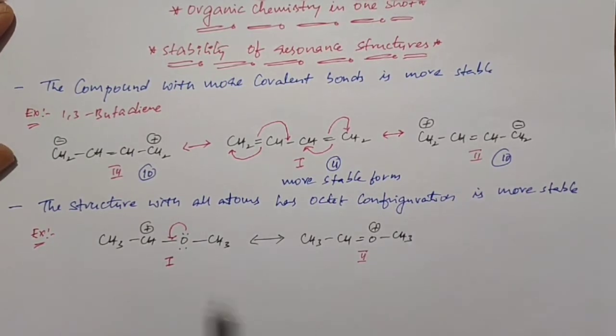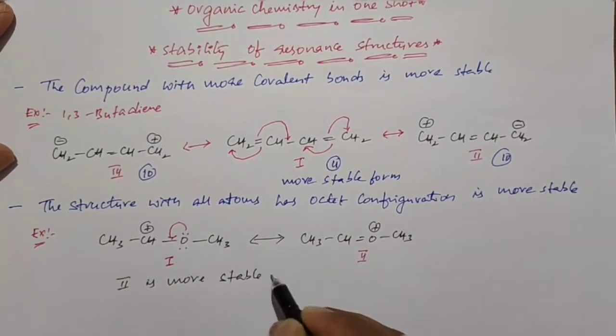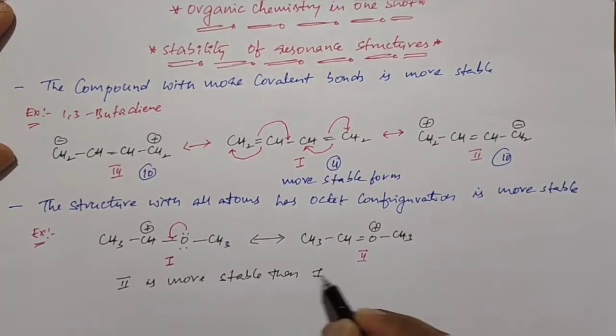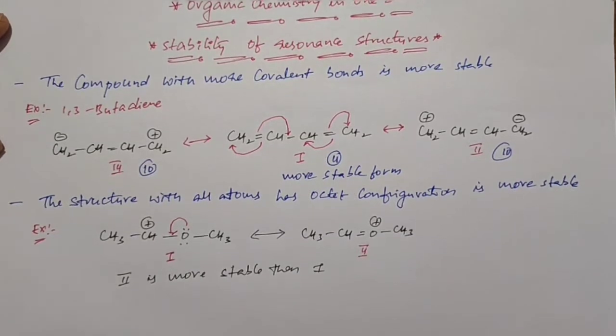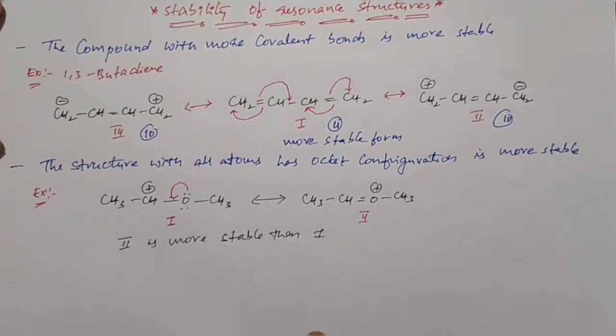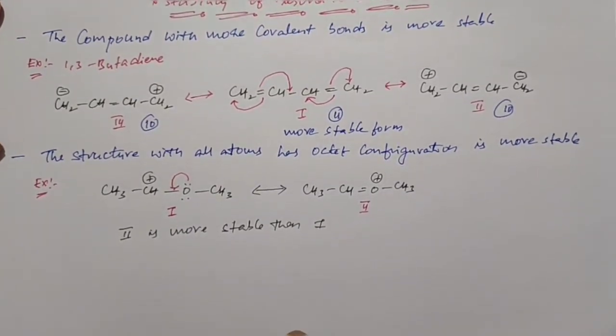So the final conclusion is that the second structure is more stable than the first structure. What is the reason? The main reason is that in the second structure all atoms have an octet configuration, but in the first structure some atoms don't.